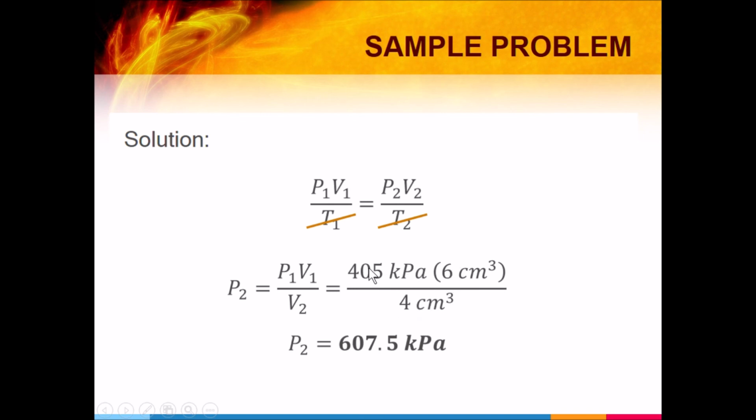Makikita natin, bakit hindi ko na-convert itong 6 cubic centimeter and 4 cubic centimeter? Kasi supposedly, kung gantong metric, dapat ang pressure is in kilopascal, volume is in cubic meter, and temperature is in Kelvin. Diba? Dapat ganon. So, hindi na natin binago kasi ratio and proportion lang naman siya. Pero pagdating sa temperature, kailangan nyo siyang baguhin pag temperature kasi nag-add tayo ng 273, hindi siya cancelable kasi addition.